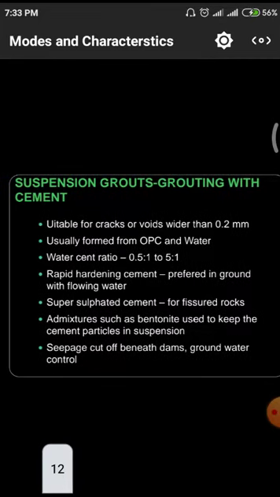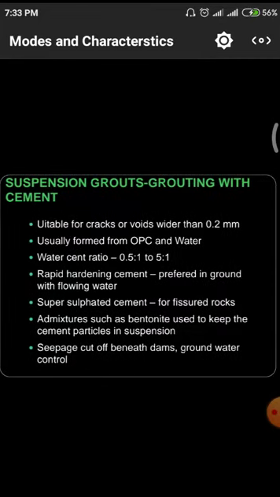Next one is the suspension grouts, grouting with cements. In the previous case, we observed that the grouting materials are related to soil content and some quantity of water. But here the suspension grouts are related to cementitious material, which means a large quantity of calcium is there. It is suitable for cracks or voids which are wider than 0.2 mm.